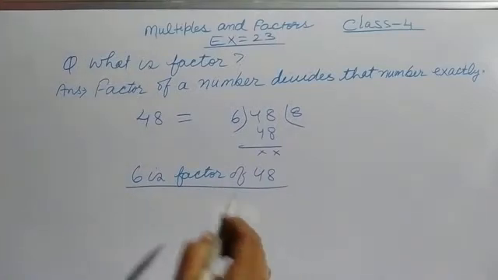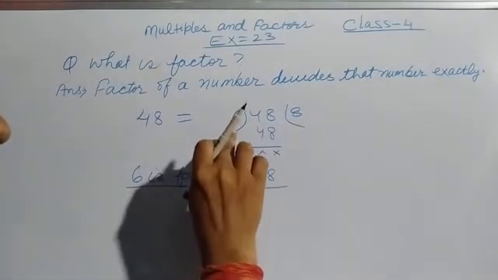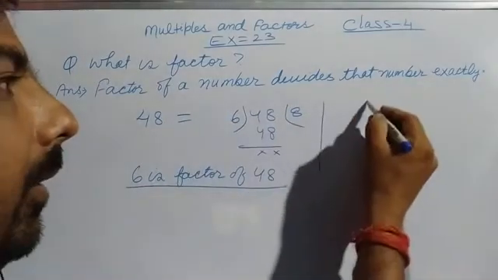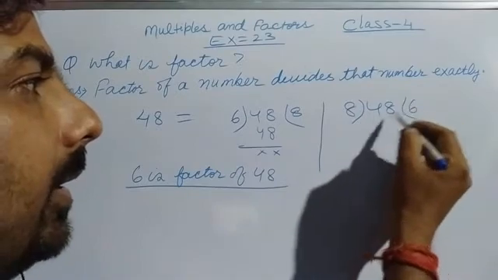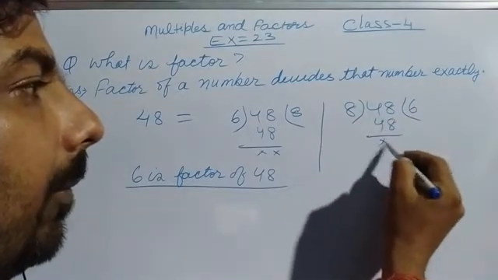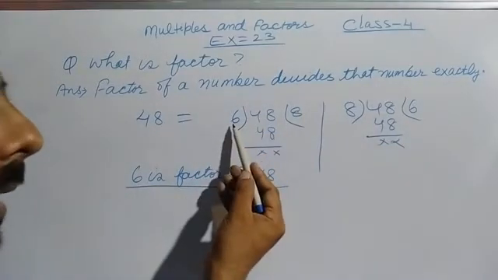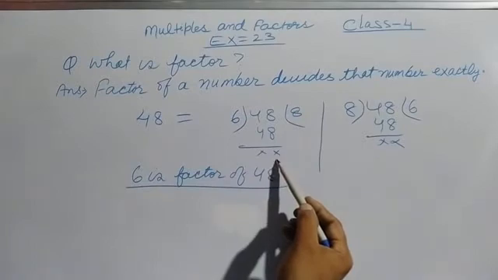Now, when we divide 48 by 8, 8 sixes are 48. The remainder is 0. In both cases, if we divide by 6, we get the result 8 with no remainder.